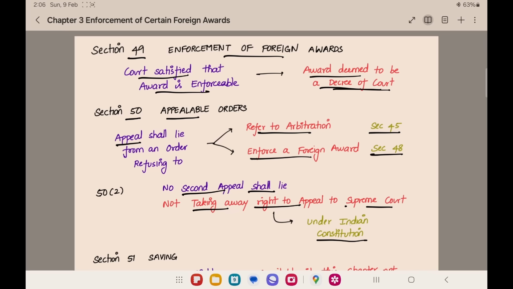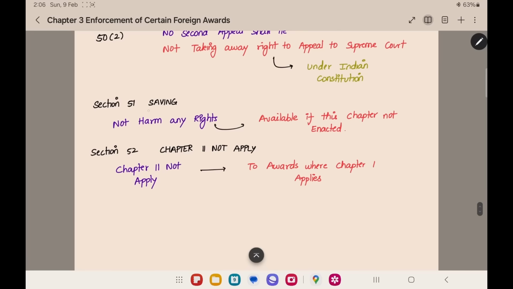But under the Indian Constitution, every citizen is given certain rights to appeal against any decision. That right is not being taken away by this section. The next section is section number 51, saving, which does not harm any rights. If this act was not enacted, some party would have some rights unrelated to this act. Those rights are not affected by the implementation of the Arbitration Act.